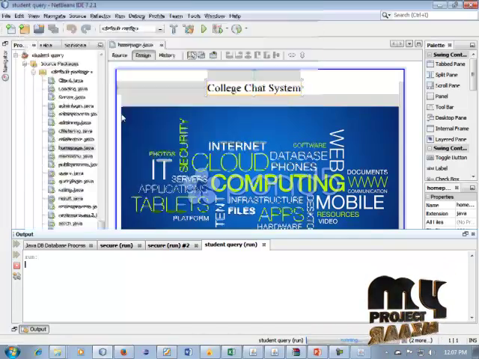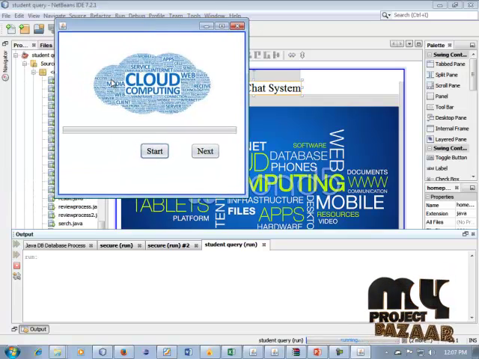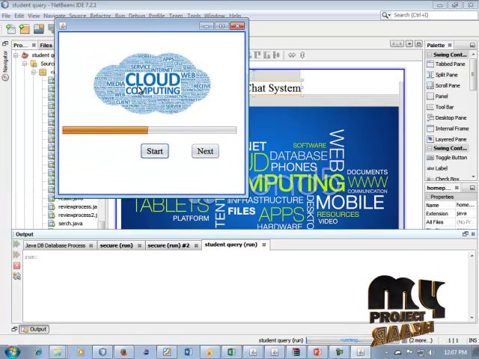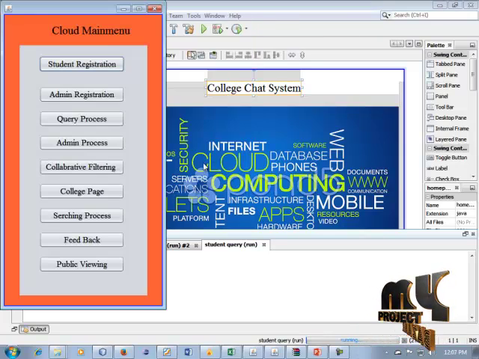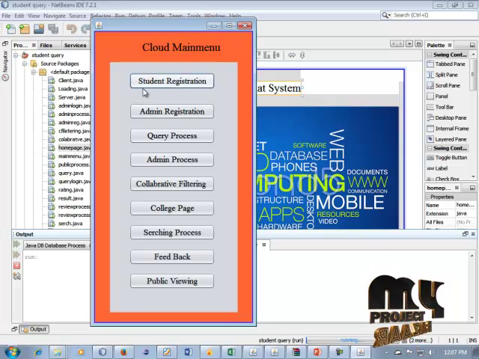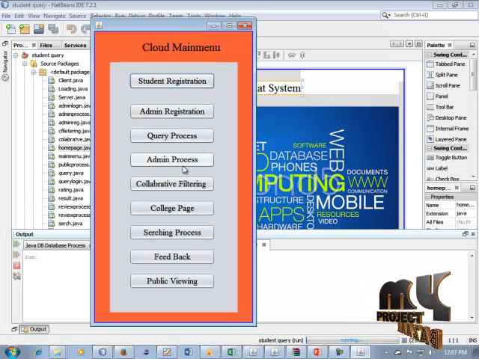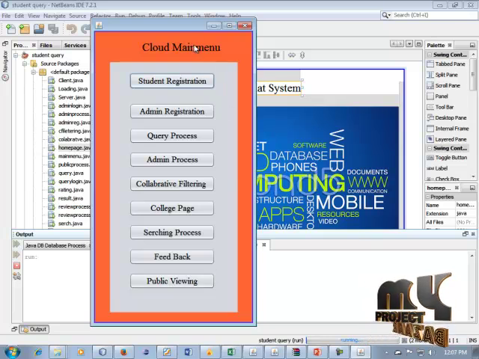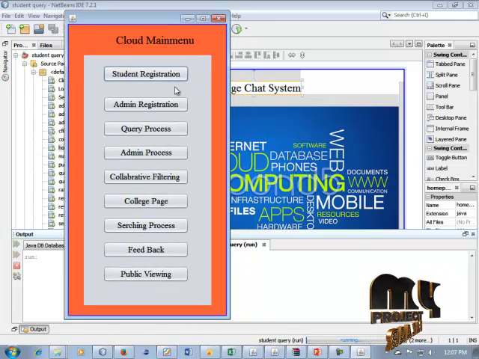So click this button, and our cloud computing process is started. So it is the loading process. When the loading process is completed, it goes to the next button. In our process the main menu is displayed. In our main menu: student registration, admin registration, query process, admin process, collaborative filtering process, college page, search process, and feedback and public viewing. All of these processes are involved in our modules.